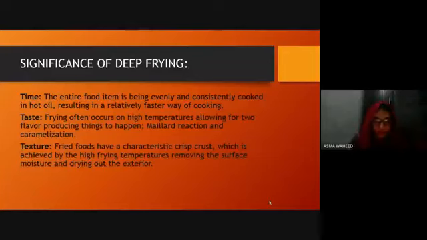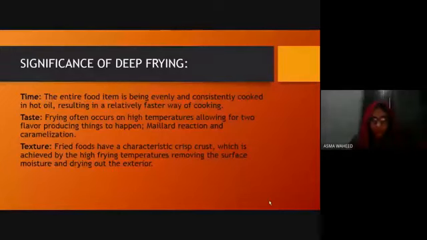Next is the significance of deep frying. Here are some significances of deep frying. First one is time. The entire food item is evenly and consistently cooked in hot oil, resulting in a relatively faster way of cooking. It is a very good significance of deep frying, because whenever we deep fry food, it is completely submerged in the oil and ultimately receives heat from all sides, and it gets tender earlier.